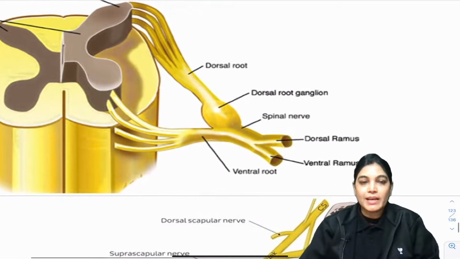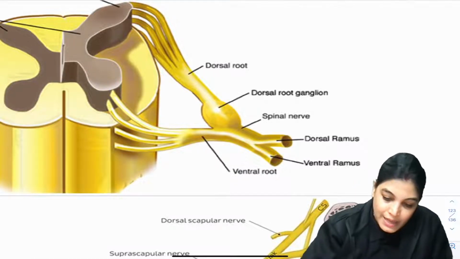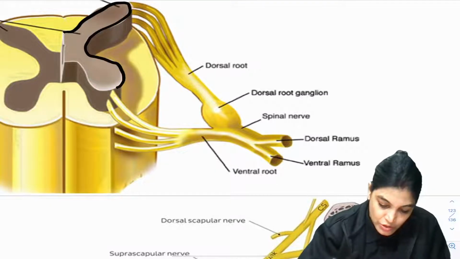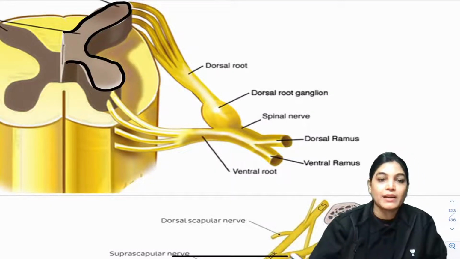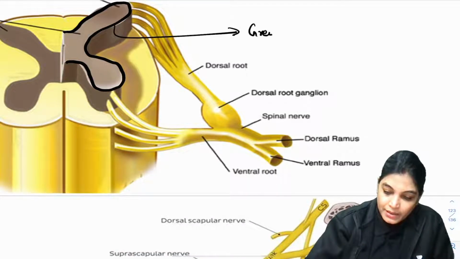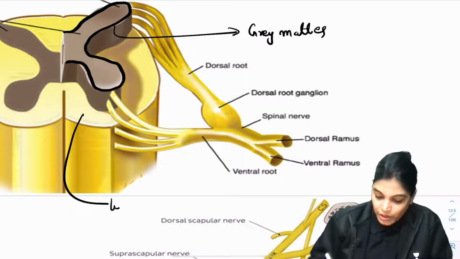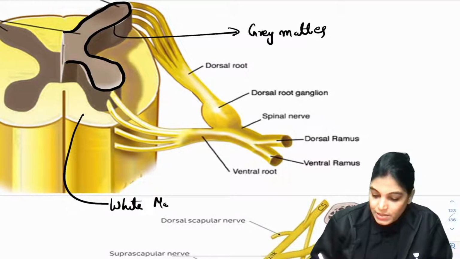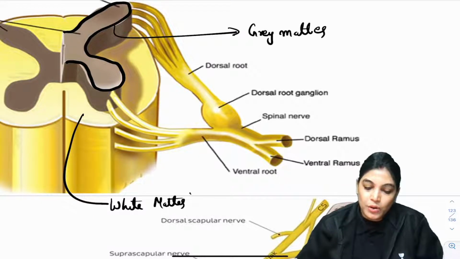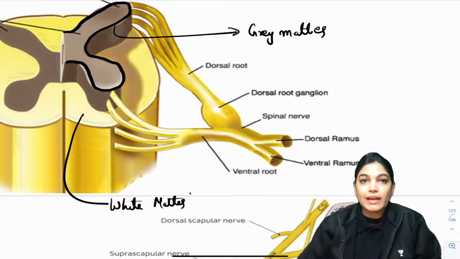What you are seeing in this diagram is the transverse section of the spinal cord. Now, my dear aspirants, when you see the spinal cord, the inner aspect is a butterfly shaped structure, which I am outlining with the black color. This is the gray matter. And the surrounding part is made of white matter. White matter will contain the nerve fibers and the gray matter will contain the neurons, the nerve cells.